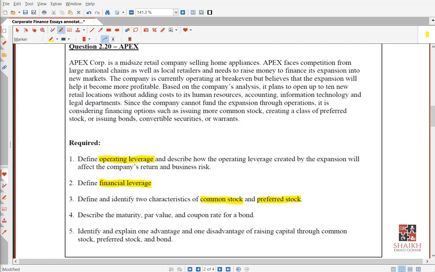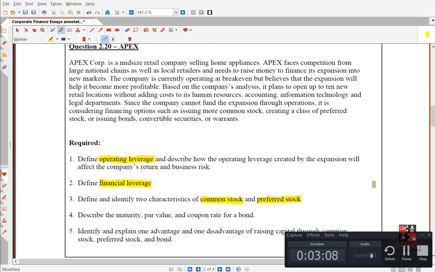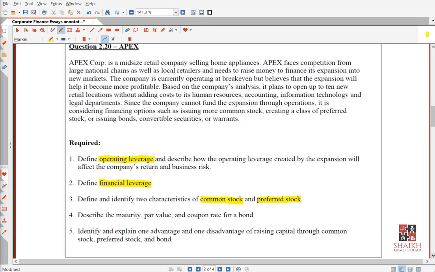So my friends, if you talk about the fourth requirement, let me quickly go through it. We are talking about requirement number 4. Describe the maturity, par value, and coupon rate for a bond. This is not James Bond, huh? This is a bond. I hope you know very well what a bond is, but we will discuss it.